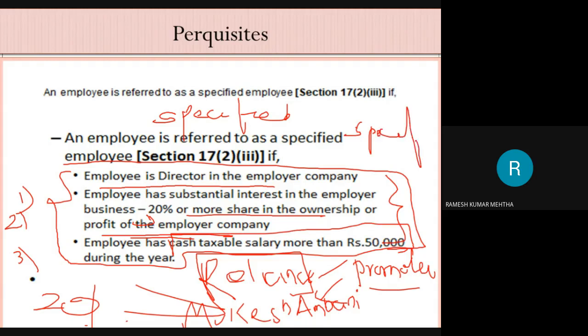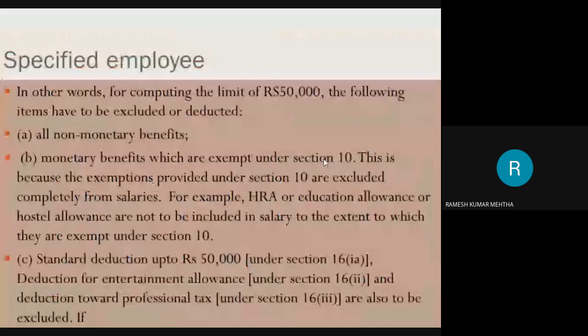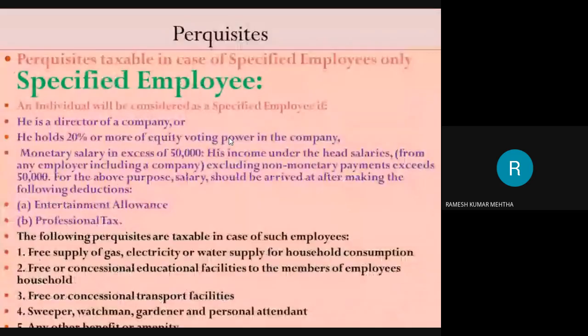करेक्ट है ना? स्पेसिफाइड एम्प्लॉय बोले तो ऑलमोस्ट वो ही ओनर है. नेक्स्ट वन. So this is again written here. You can go through once again and understand it. I will not go into the details because it is a company law which gives thorough understanding about specified employee. Okay.